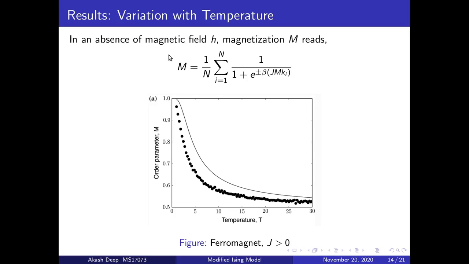Now in the absence of the magnetic field, we could say that H is 0, and the order parameter can be written as this expression, where plus minus is for when J is greater than 0, the ferromagnetic case, and when J is less than 0, the antiferromagnetic case. So these are the results of order parameter with varying temperature. At very low temperature, we see the order parameter as 1, which indicates the system is perfectly ordered. Since it is a ferromagnetic case, the spins will prefer to align in the same direction, and at higher temperature, the disorder of the system increases and it becomes 0.5.